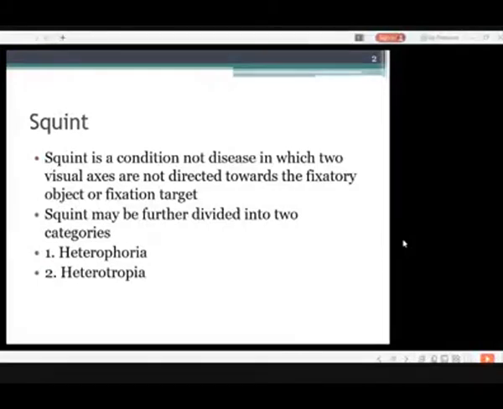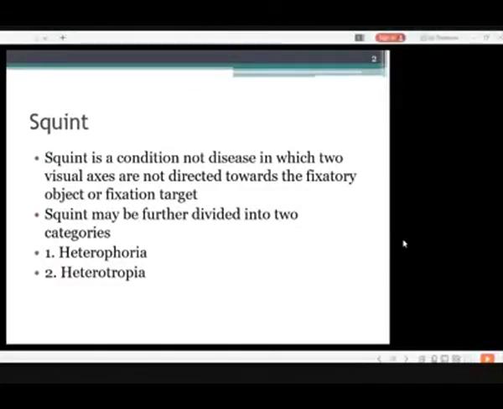Heterophoria means the squint is not present all the time. It is present sometimes. It is also called non-manifested squint. The tropias, heterotropias, are the squint which is present all the time, which is a manifested type of the squint.